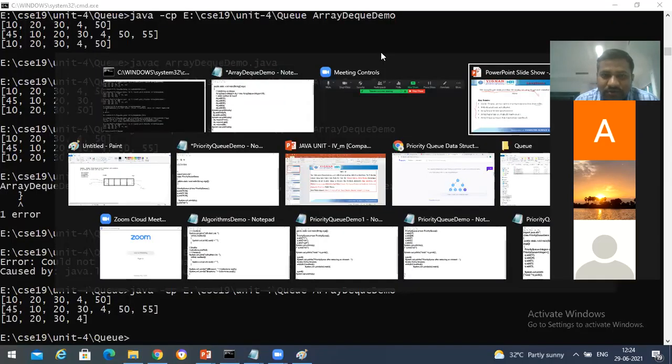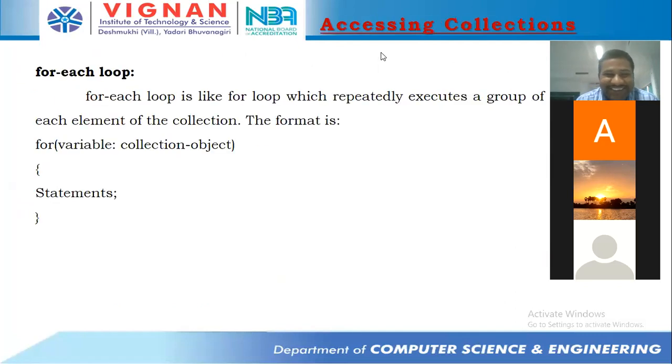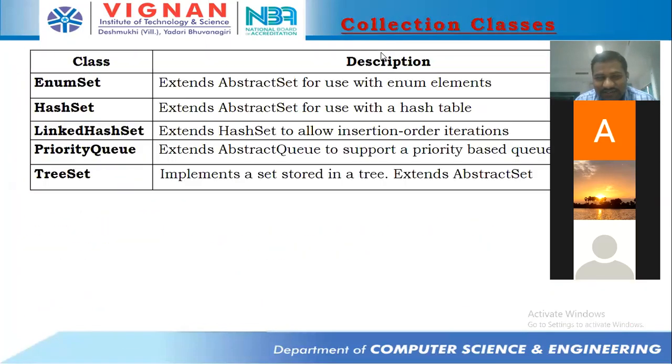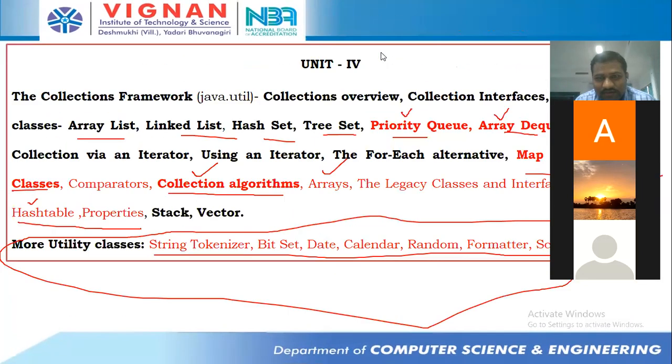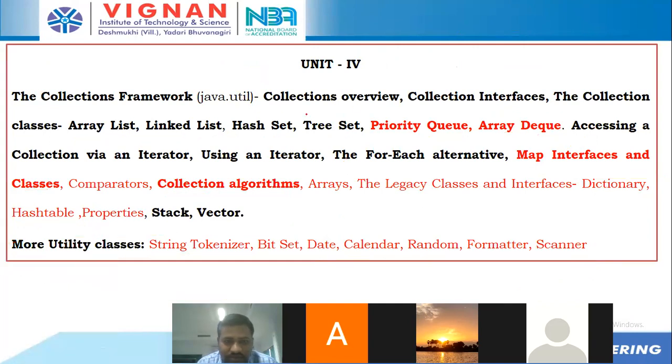Fine. So let's go back to our topic. Try to look into what we have discussed. First of all, let me clear everything. We already completed the black color ones. Up to this we completed, and the left out things are blue color, red color. The priority queue we have done, and ArrayDeque also we have done.